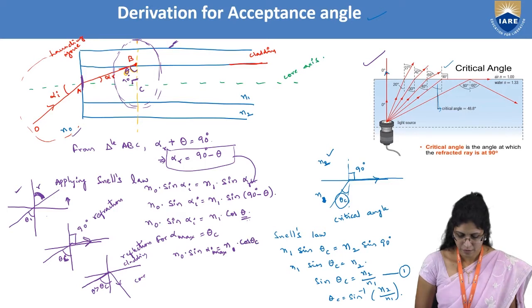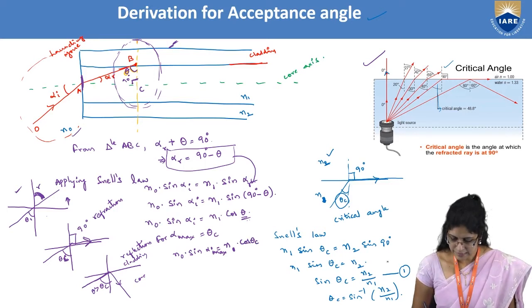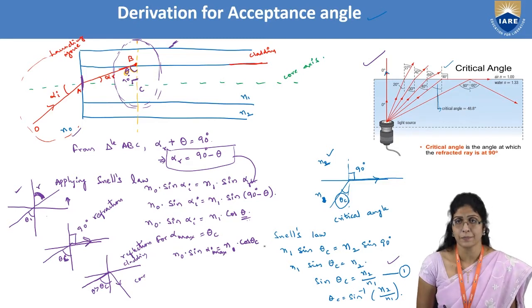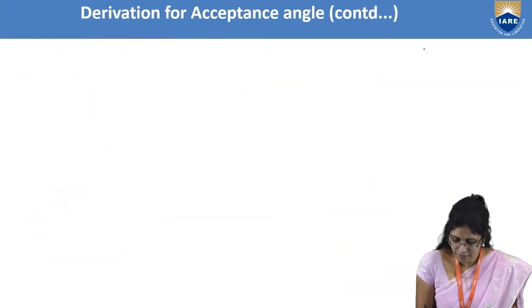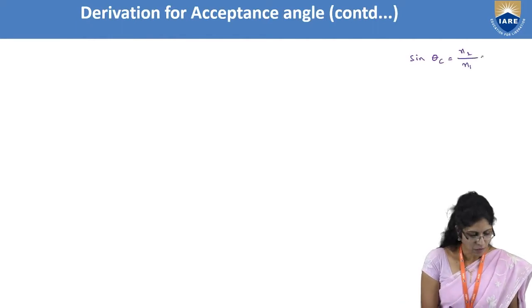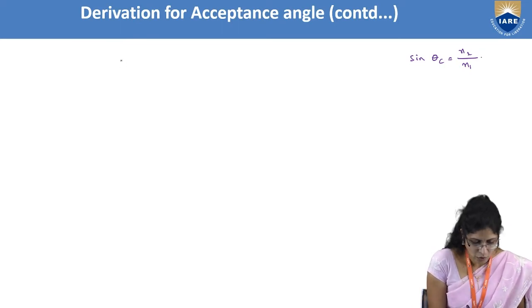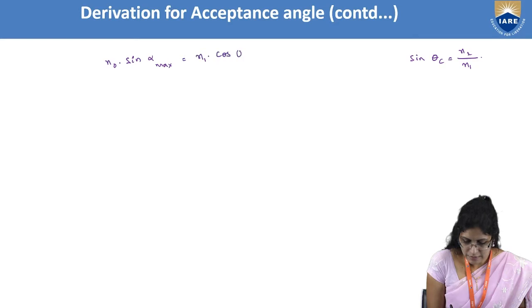Now, if that's the case, I have sine theta c here. Sine theta c is equal to N2 by N1, but I want cos theta c. How do I get it? Let me write here. I got sine theta c as N2 by N1. But now where did I end here? I got N0 into sine alpha max is equal to N1 into cos theta c.